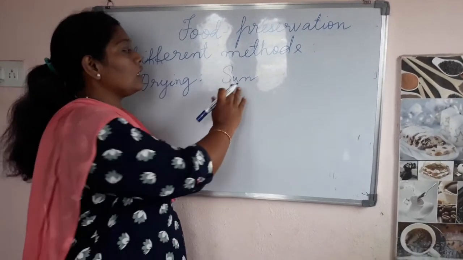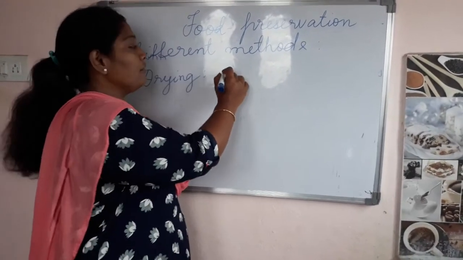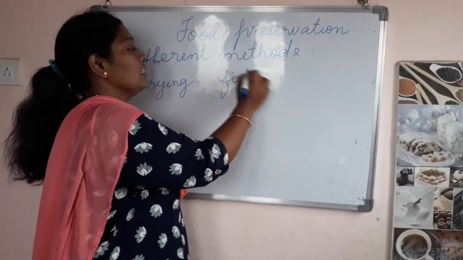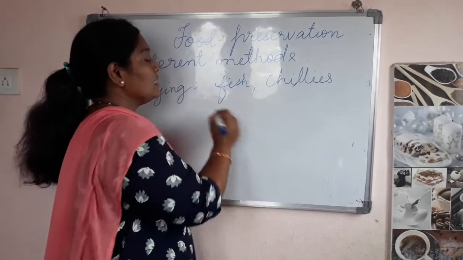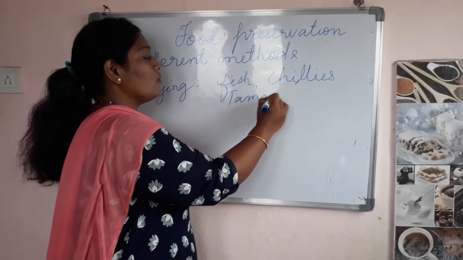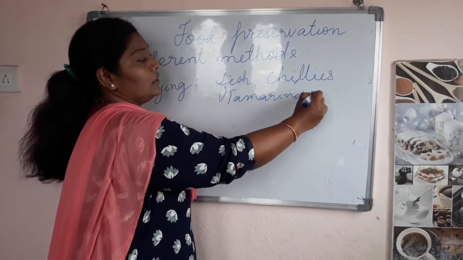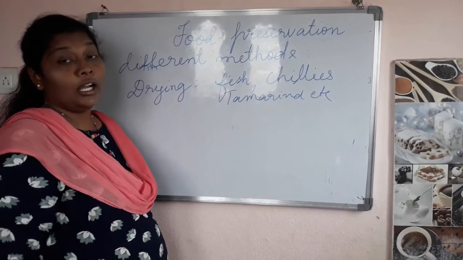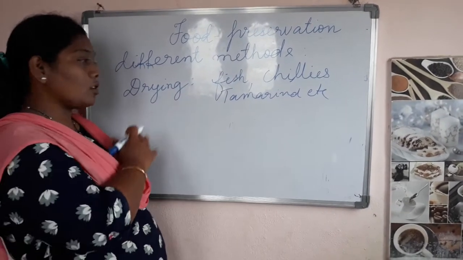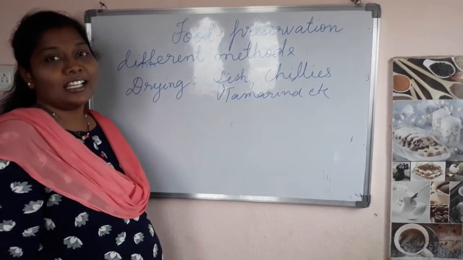So in this one, what are the food items that we can get? Fish, chilies, tamarind, etc. All these varieties of food items can generally be preserved by the process of drying.